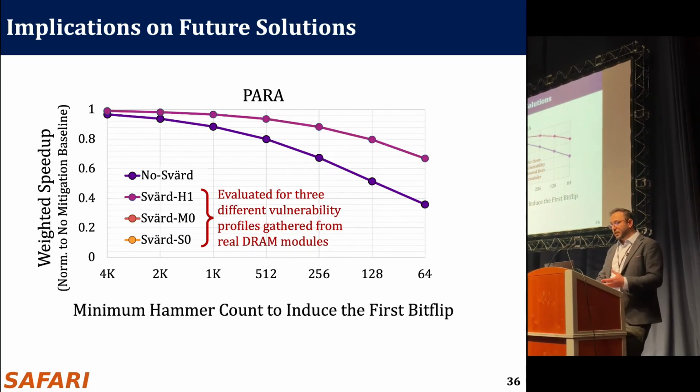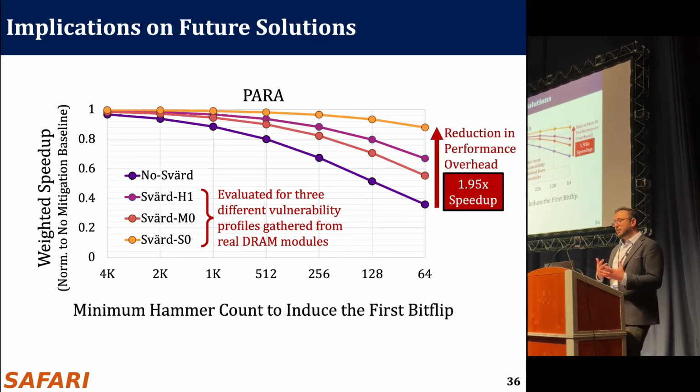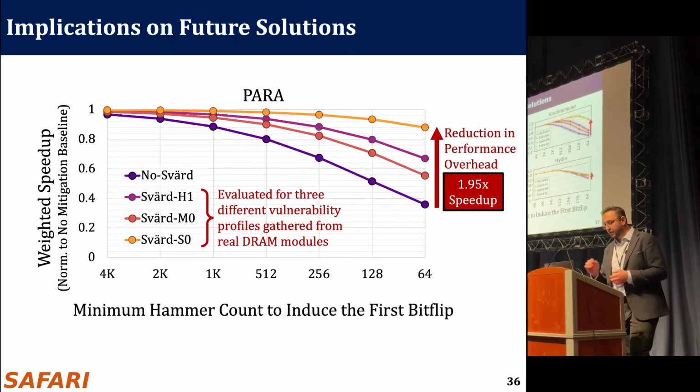This is from SK Hynix, Micron, and Samsung. And in all of them, we show that SVART can reduce the performance overhead that PARA inflicts on a system. And by doing so, it improves system throughput by up to 95% in this case.